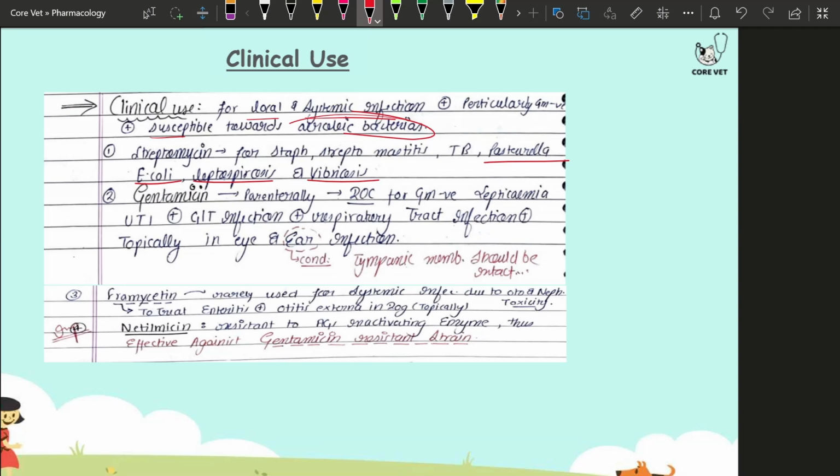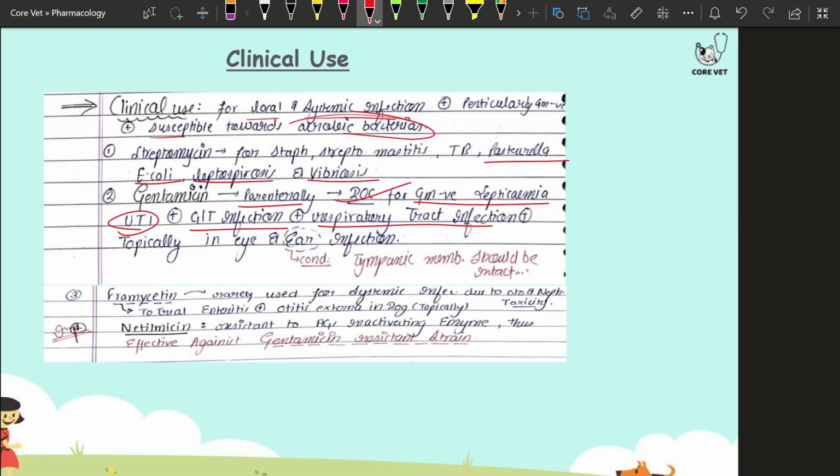We are talking about gentamicin. Gentamicin is generally given parenterally, and it is a drug of choice for gram-negative septicemia, which can lead to UTI. It is also used in the treatment of GIT infection as well as respiratory tract infection.